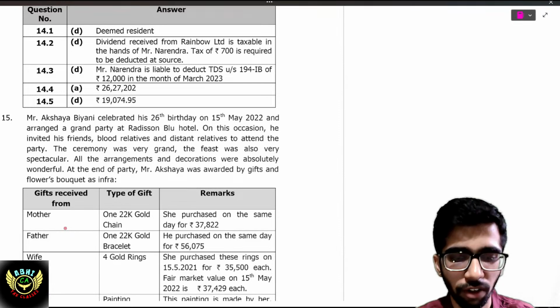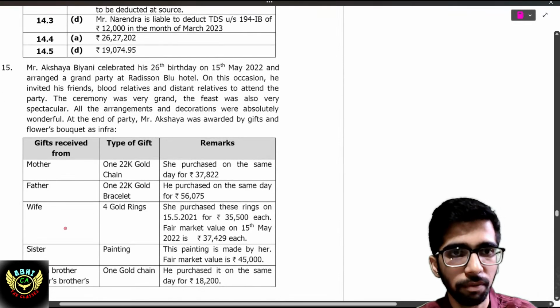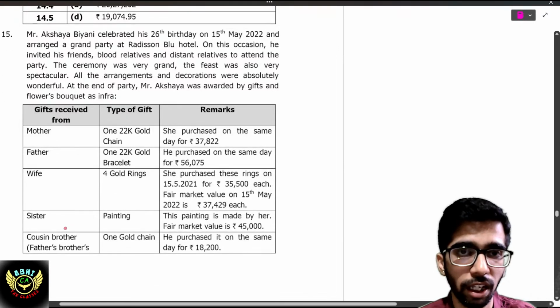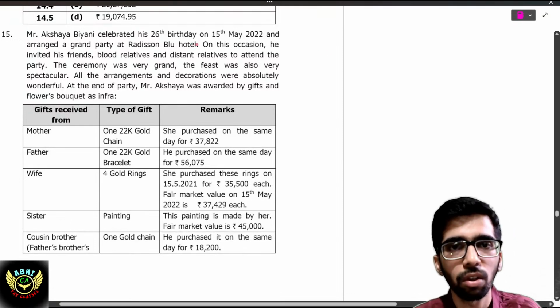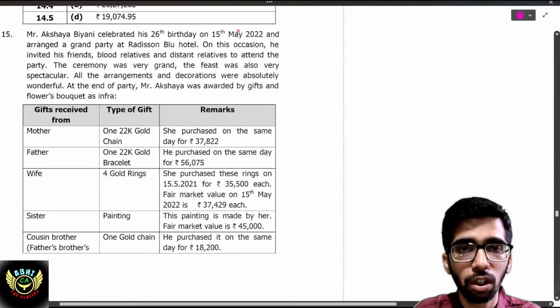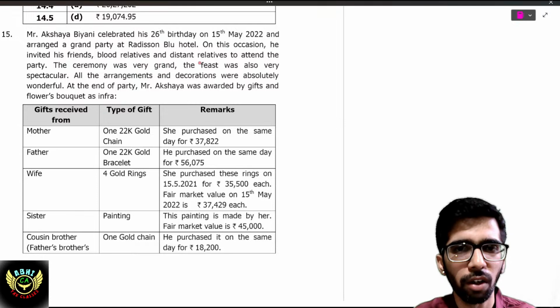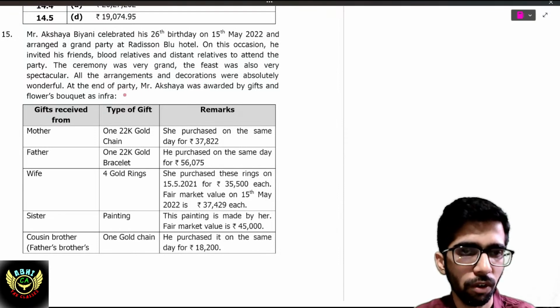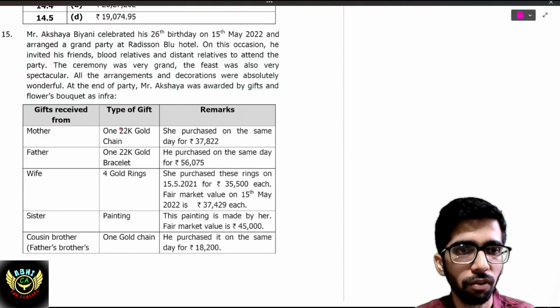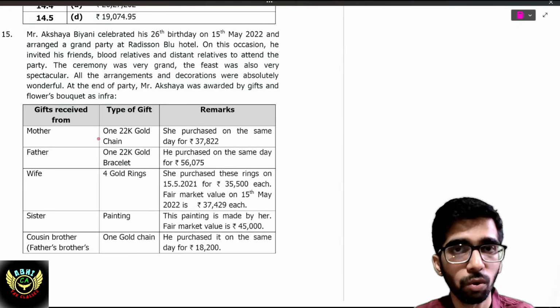Super questions, very good. Akshaya Bhiyani celebrated his 26th birthday on 15th May 2022 and arranged a grand party. On this occasion, he invited his friends and blood relatives; distance is not relevant. They said they would come. All the arrangements were absolutely wonderful. At the end of the party, he was awarded gifts. Okay. Mother, section 56(2) will not be applicable. Other fair market value, okay.